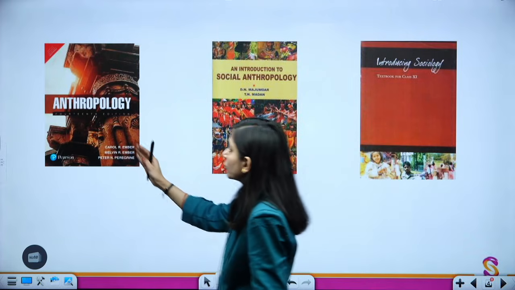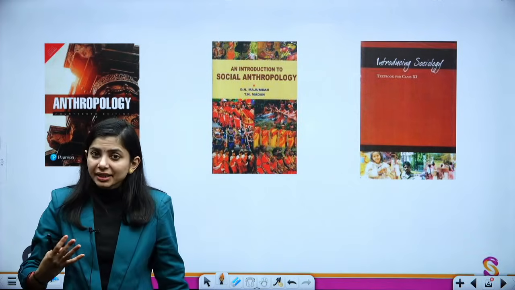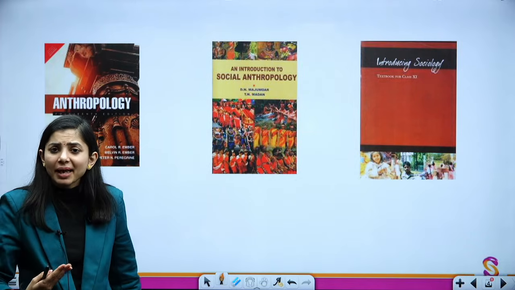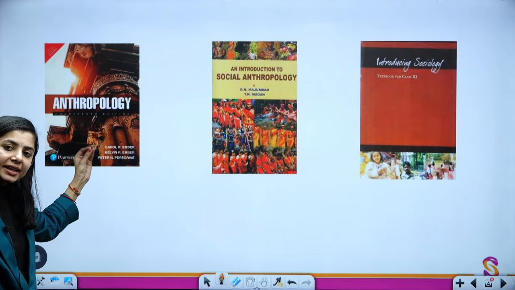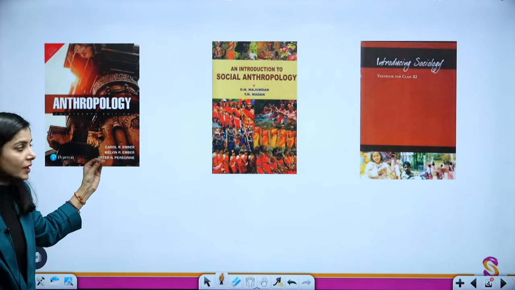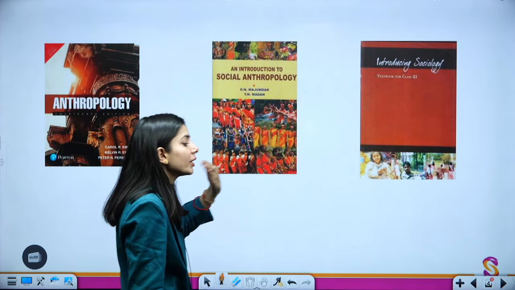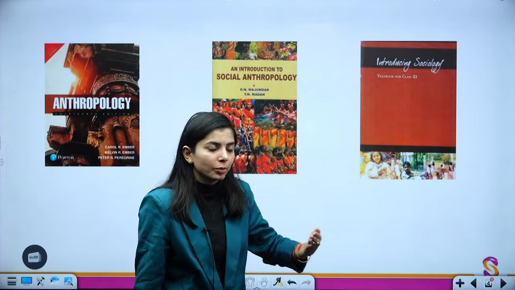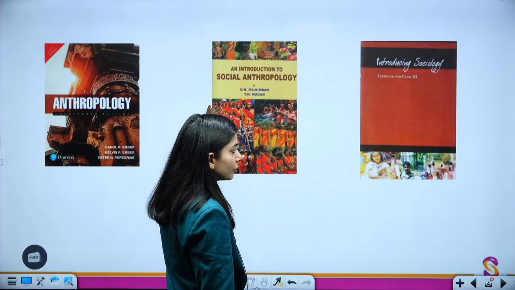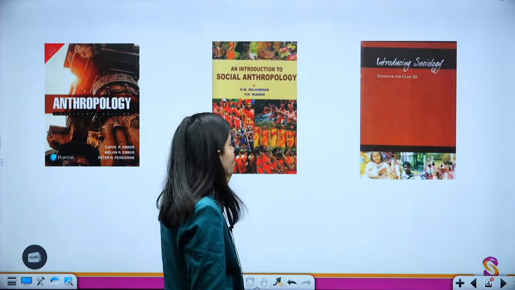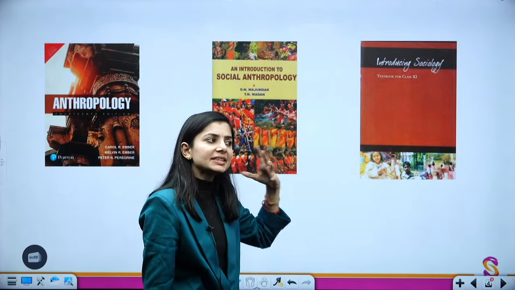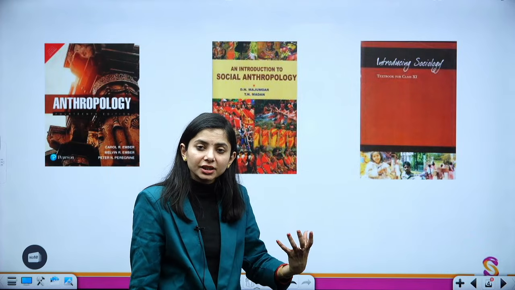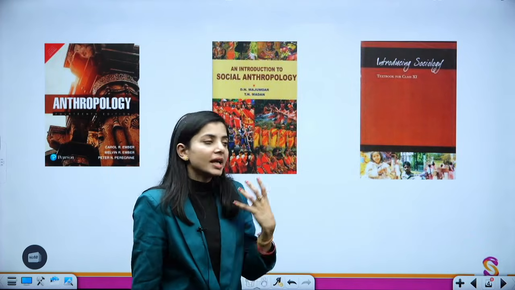One book to understand the family system, culture and marriage is Ember and Ember, Anthropology. This provides the basic introduction. Then the next book, if you want to understand more about social anthropology, is An Introduction to Social Anthropology by D.N. Majumdar and T.N. Madan. These are Indian anthropologists and they have provided basic insights about Indian culture, the Indian social system and related things.